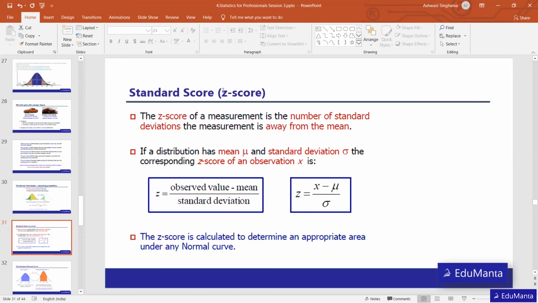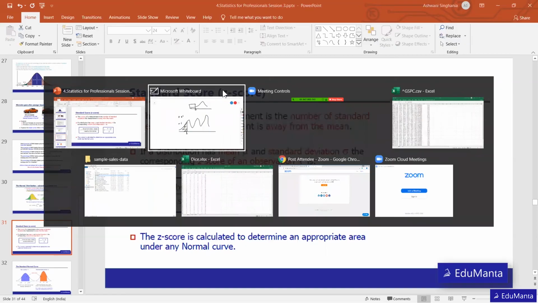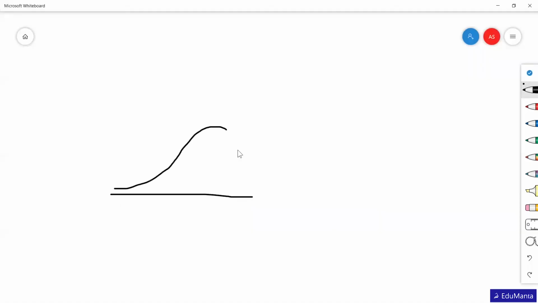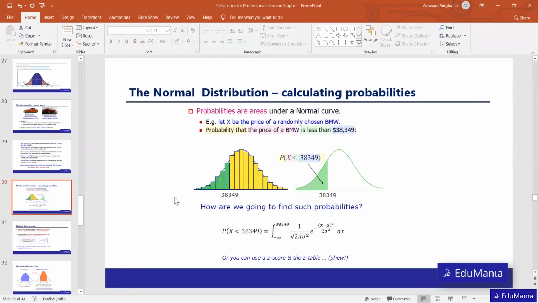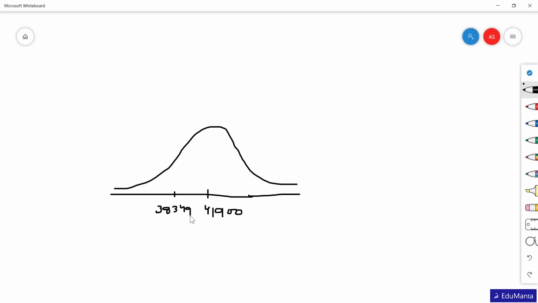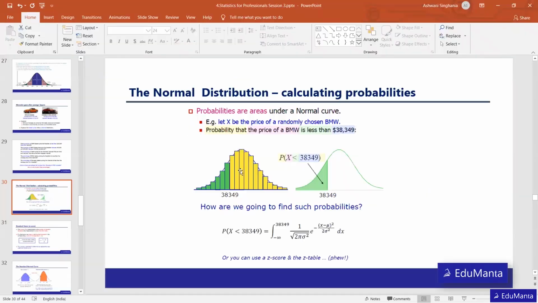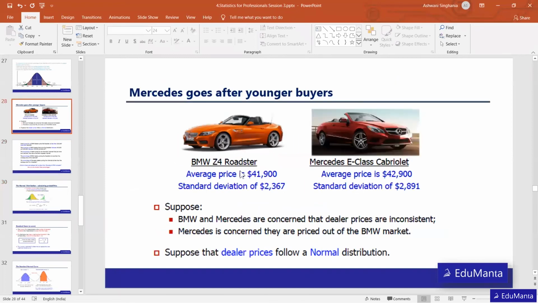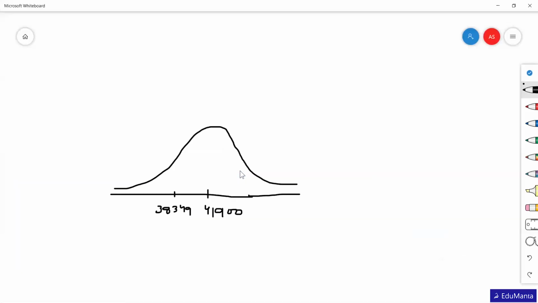So how to calculate the Z score? First let's understand what the Z score is. This is a somewhat normally distributed car price. Here is the mean, that is 41,900, and here I want to look for 38,349. The standard deviation was 2,367.